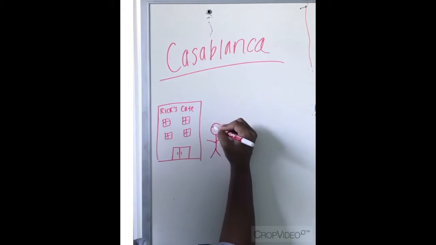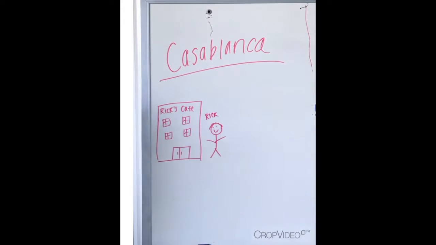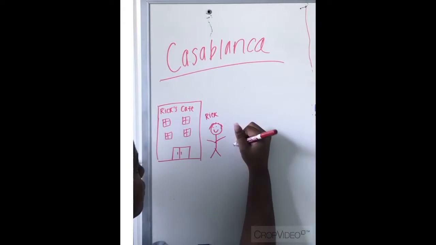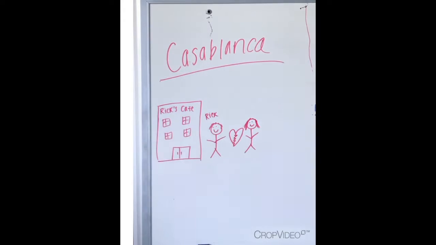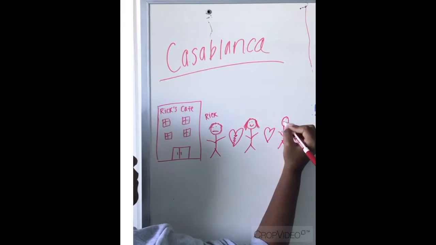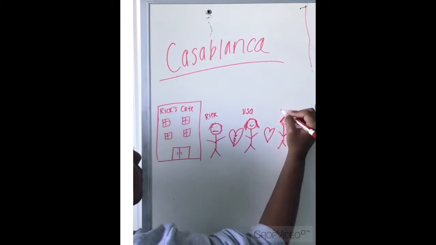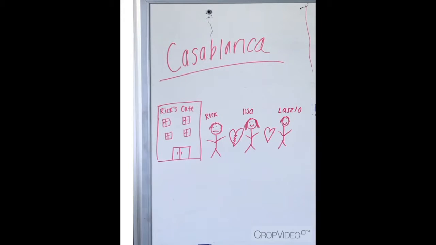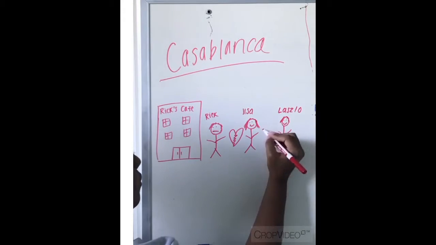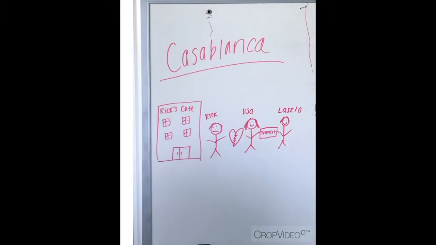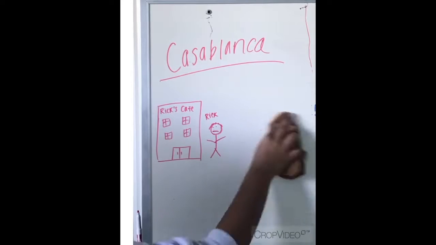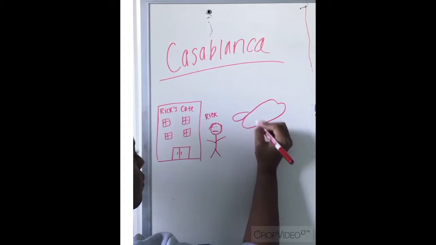In the beginning of the film, Rick lives by the mantra, "I stick my neck out for nobody," although later we learn he once had enough drive and idealism to put himself at risk to fight fascism. This drive was destroyed by his former love interest, Ilsa Lunn, who is played by Ingrid Bergman. Ilsa shows up with her husband, Victor Laszlo, played by Paul Henrid. Laszlo was a famous Czech leader who escaped from a Nazi concentration camp. Laszlo and Ilsa come to Rick's Cafe for transit papers to escape the war to Lisbon and eventually America.